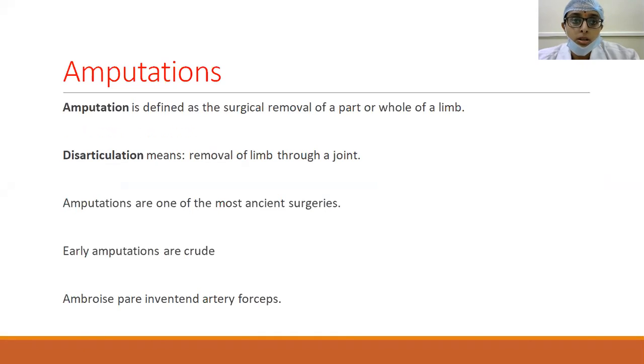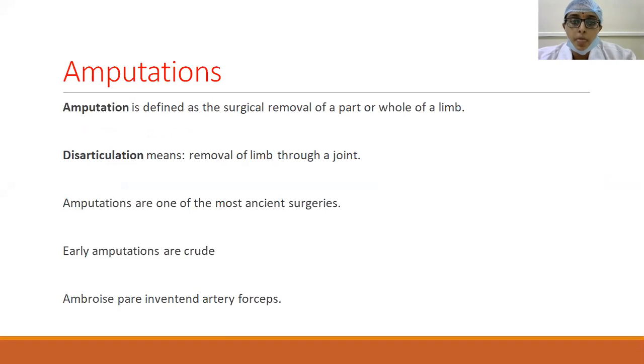Now we are going to look into amputation. Amputation is nothing but the surgical removal of a part or whole of a limb. And disarticulation means removal of the limb through a joint. Amputation is removal of part or whole of a limb, whereas disarticulation means removal of the complete limb through the joint.